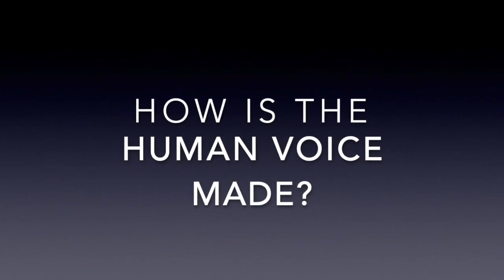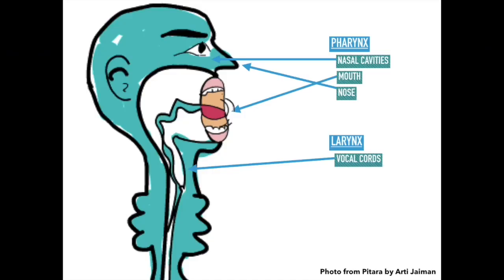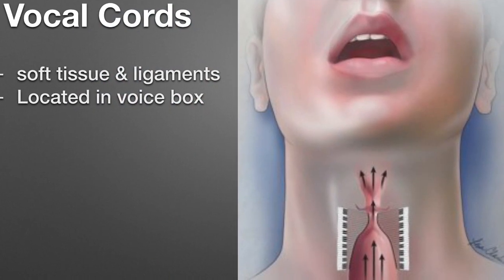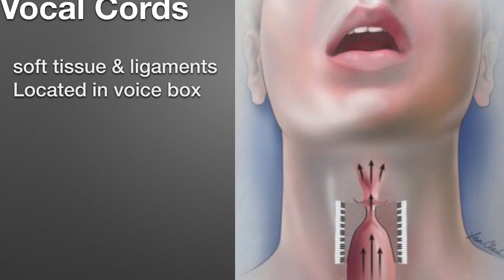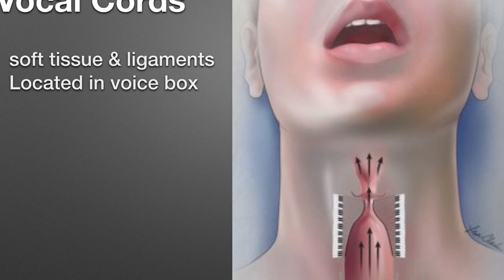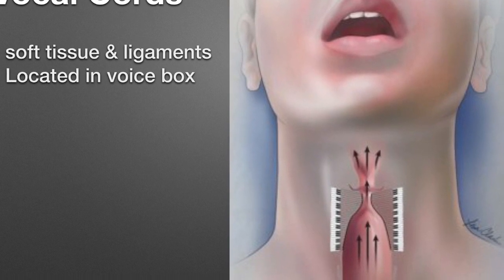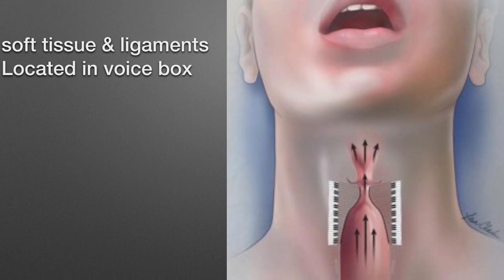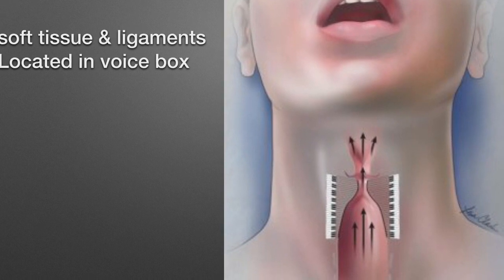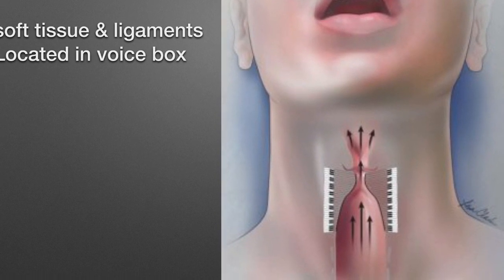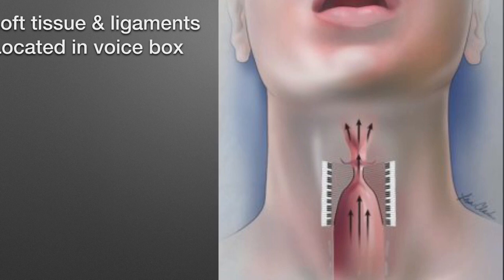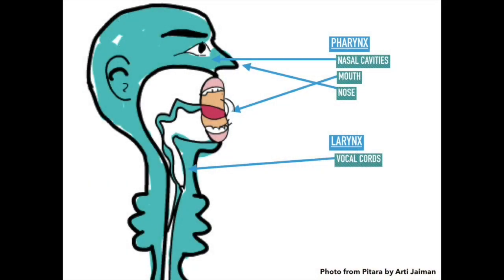How is the human voice made? Sound that humans produce is made by the vocal cords, which are located in the larynx, which is also known as the voice box, which is made of soft tissues and ligaments. Sound is produced when air is pushed by the diaphragm and chest into the vocal cords. The vocal cords vibrate to create a cycle, and when the air is pushed, the lower part of the vocal folds open, and then the top part also opens.